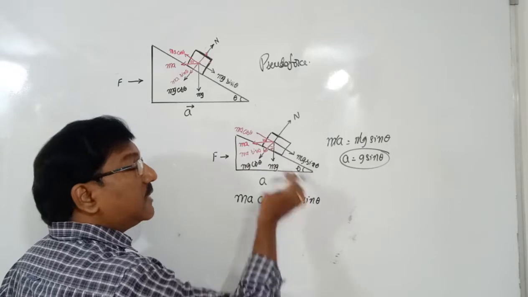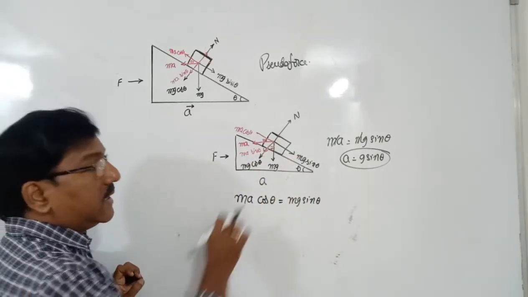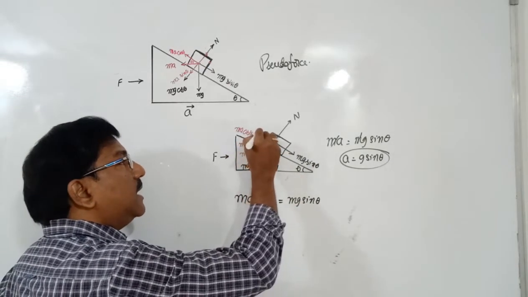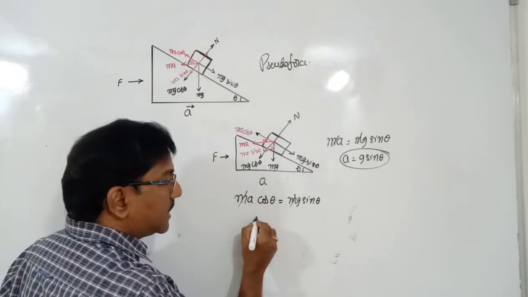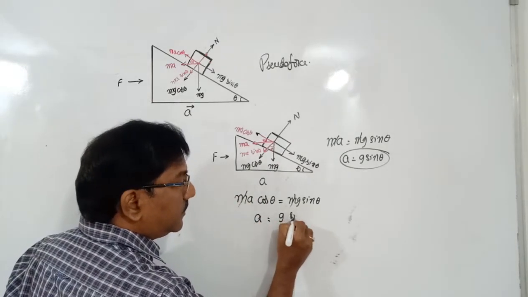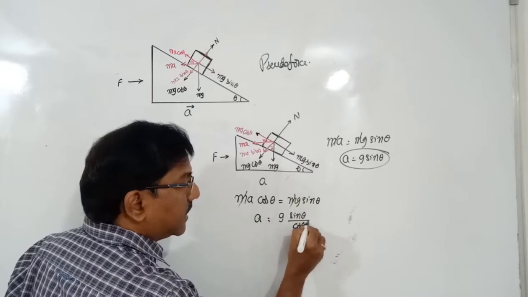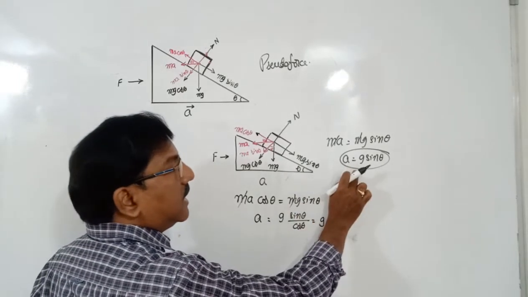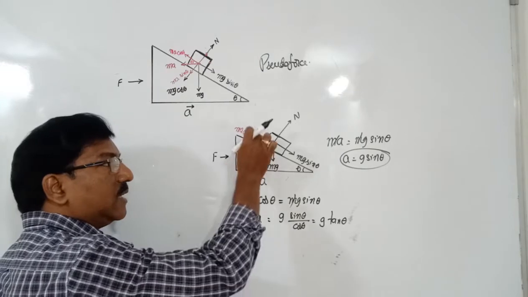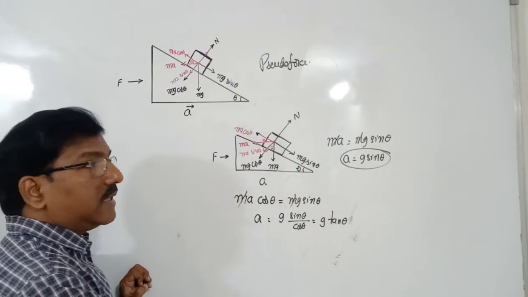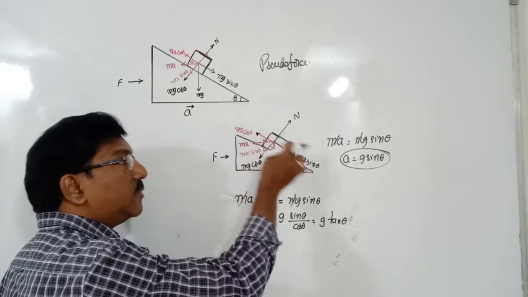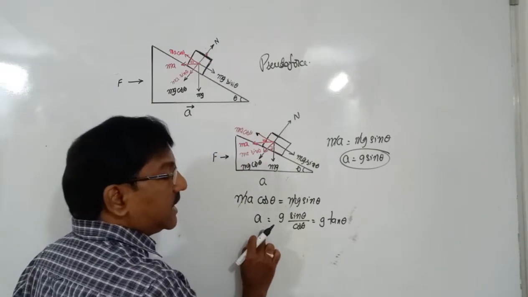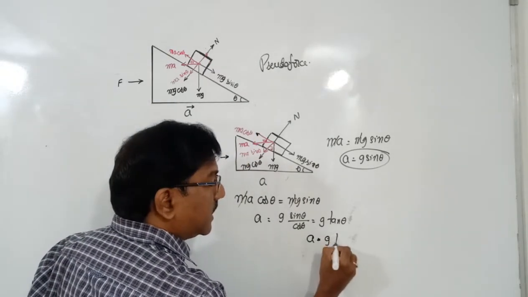Wedge and block will move, but with respect to the wedge, the block is stationary. Then the downward push mg sin theta is compensated by ma cos theta. m cancels. Then a is equal to g sin theta by cos theta, nothing but g tan theta. Important point. If there is no external force over the wedge, the block moves with a equal to g sin theta. If there is an external force that keeps the block stationary with respect to the wedge because of the pseudo force, then the acceleration is equal to g tan theta.